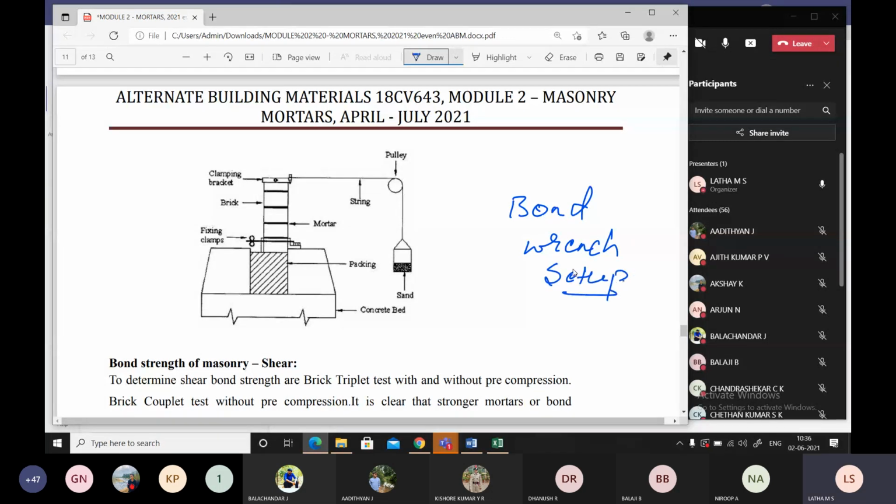Bond wrench setup. Okay, now what is this whole of? You have a prism. This is a prism. Prism is what? You have the setup one above the other. You have the setup one over the other. I'll stop here. I'll not continue more because I have to take the attendance and leave the class. Okay, I'll continue the next class.